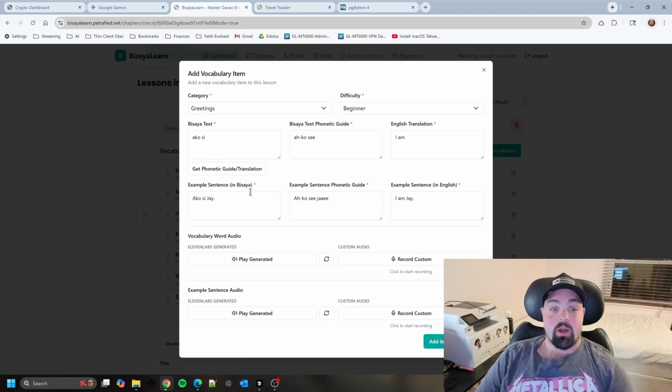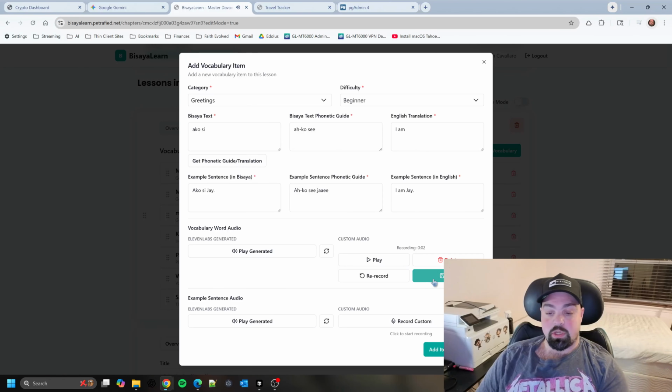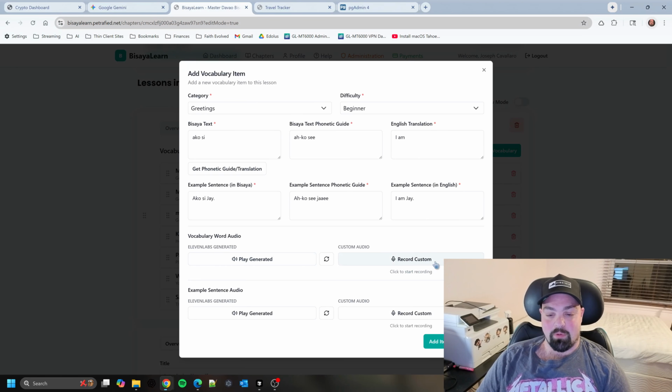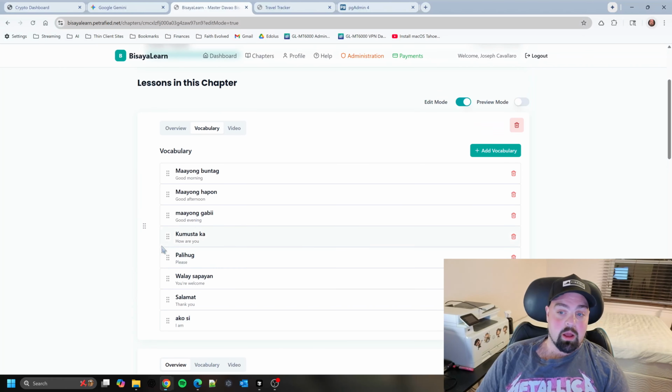But if for some reason my fiance is like, nah, it's not really pronounced correctly, no big deal. All she has to do is click record custom. Ako C. Ako C. And then when she hits save here, I'm not going to do that now, it'll override whatever's here from 11 Labs, which will save me on credits, because they give you like 10,000 credits a month or whatever. So we'll delete that. But that's it. Then just add that there and it shows up here and you'll see later how that works.